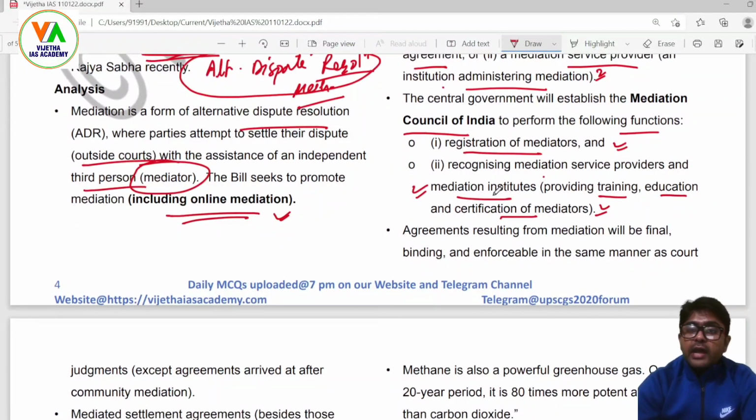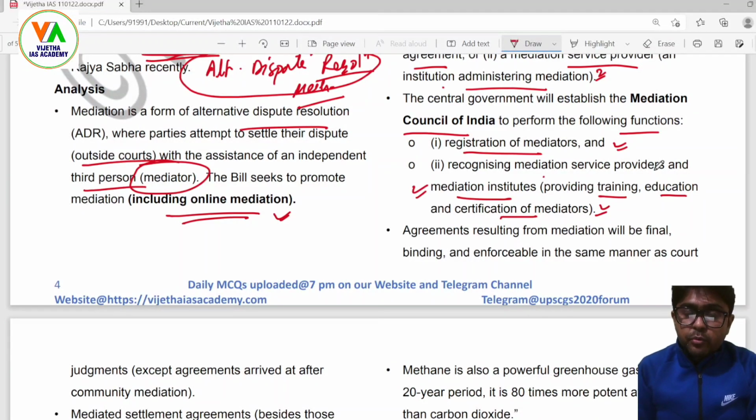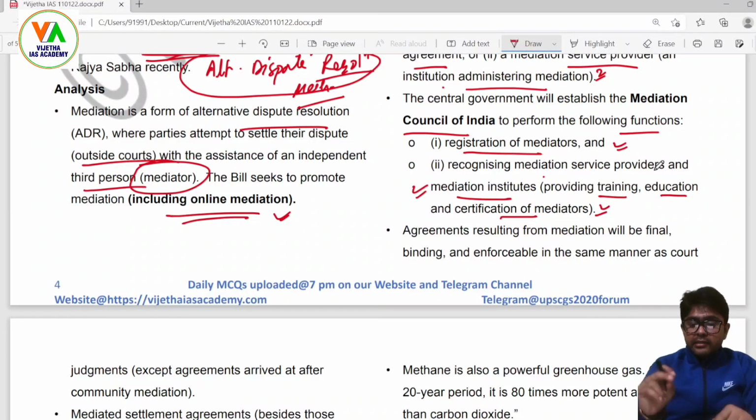Highly important, so that India has a pool of qualified mediators who are well read, well trained and well educated, based on certification on national and international standards, and their services can also be availed by third parties beyond the national borders.